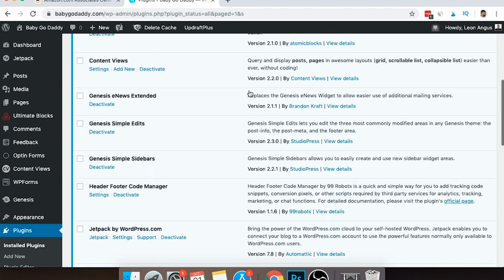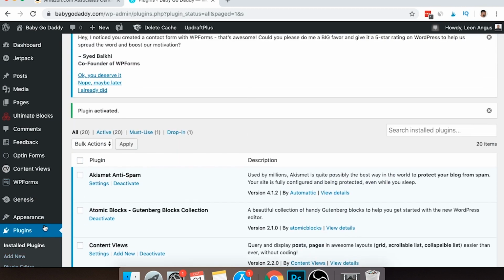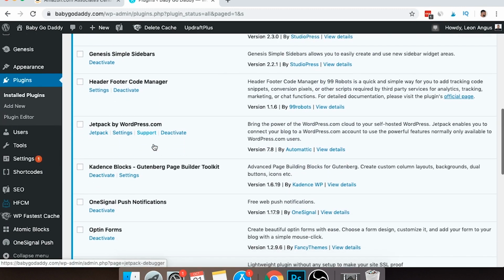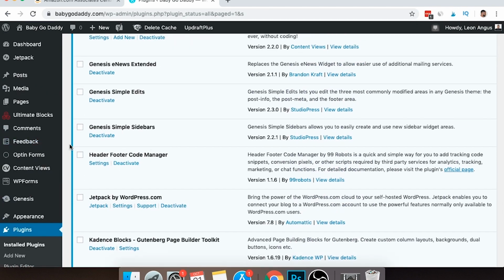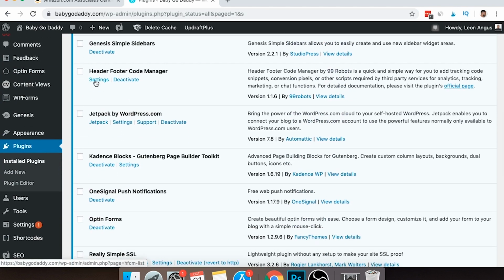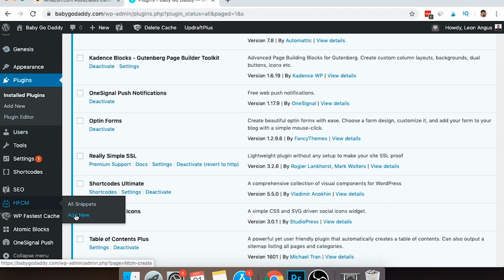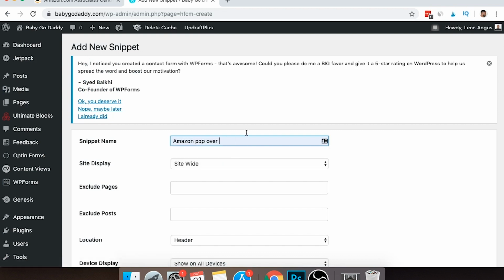So anyway, what we want to do is go down. We've just gone to plugins on the left hand side, and the next thing we're going to do is find this plugin. All right, so we can see obviously that it's installed all nicely, no problem there. Now we could click settings, or we can go down here on the left hand side and click add new piece of code. So what we're going to call this is Amazon popover.